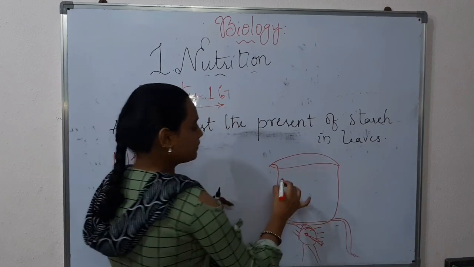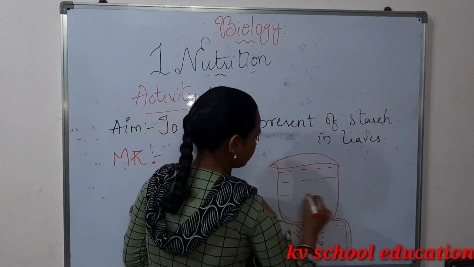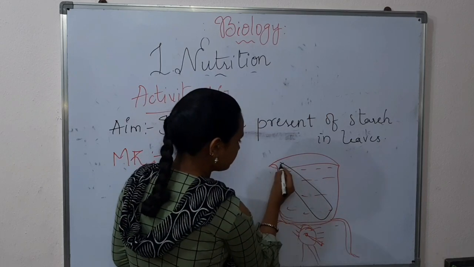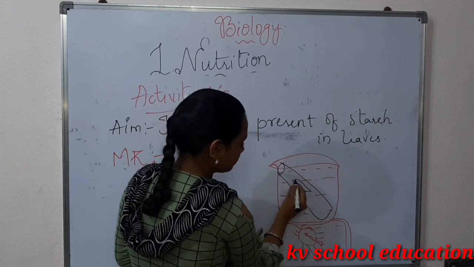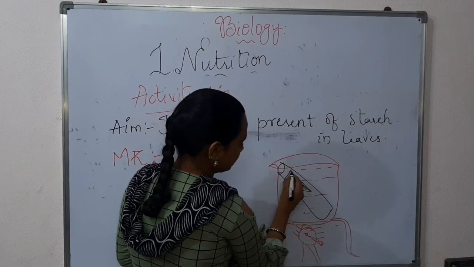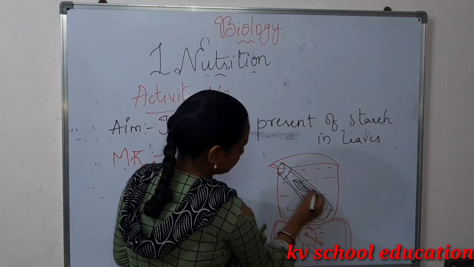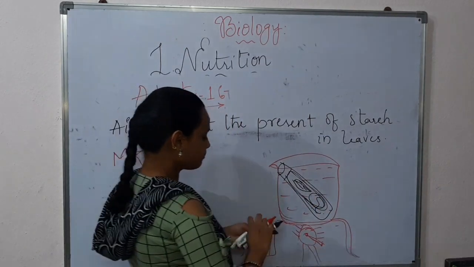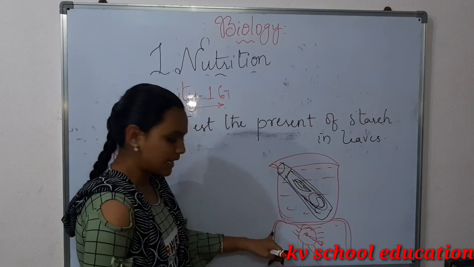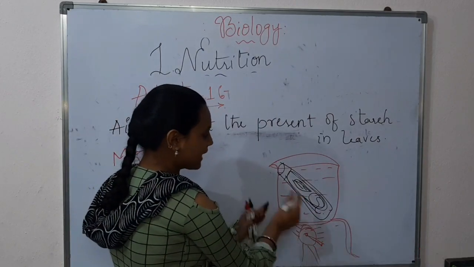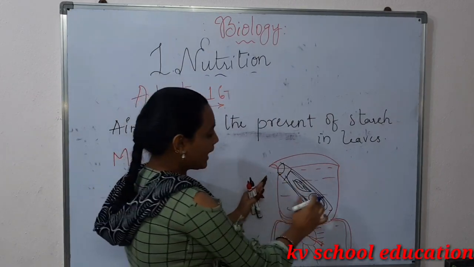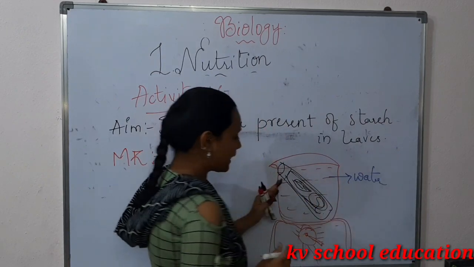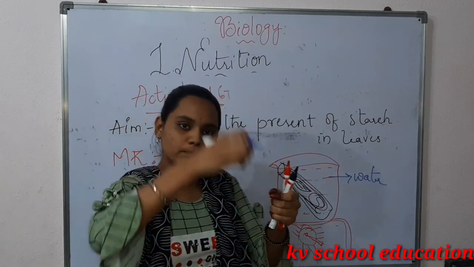In the beaker we should take water, and the test tube with the leaf and methylated spirit in it. Once again I will repeat: first take a stand, and upon the stand keep a beaker, and in the beaker pour water, and take a test tube and add methylated spirit.